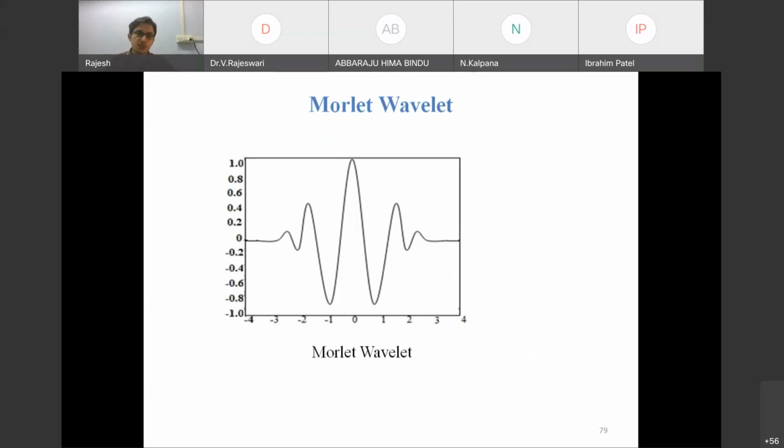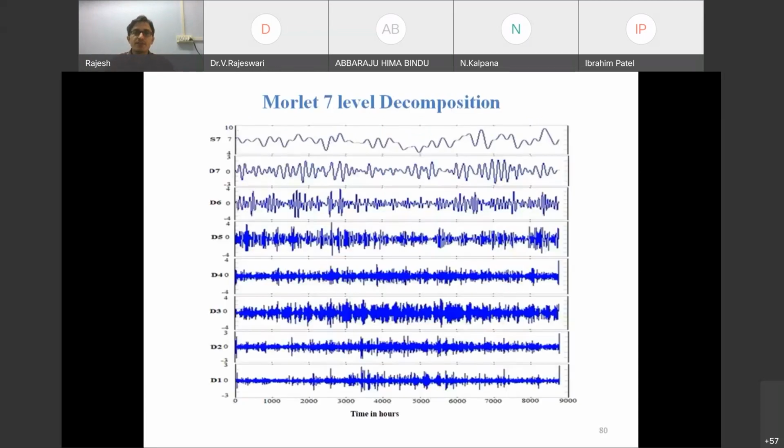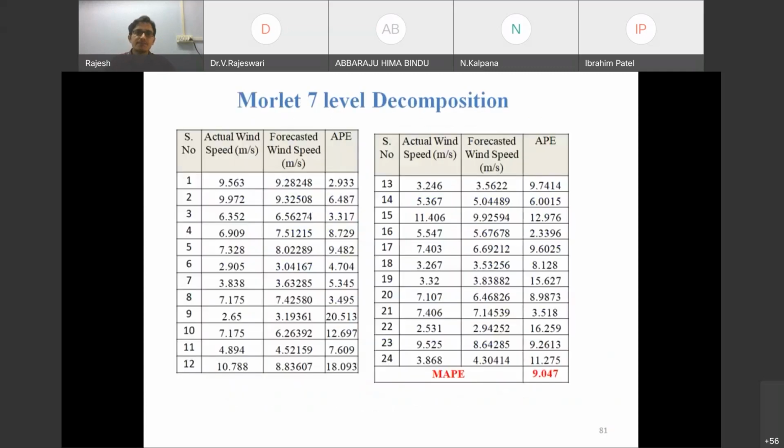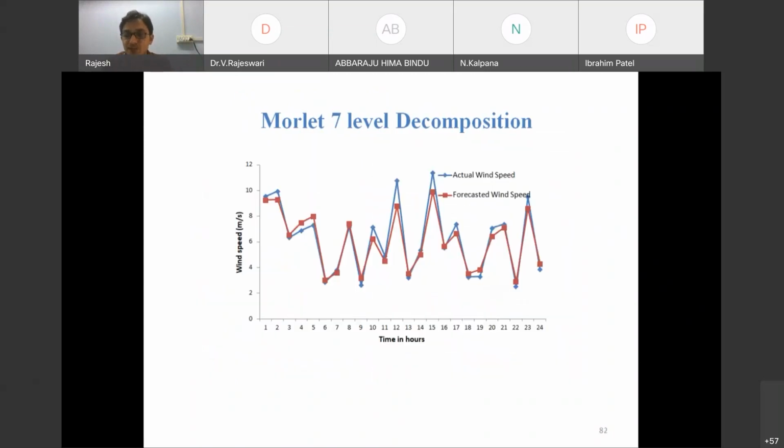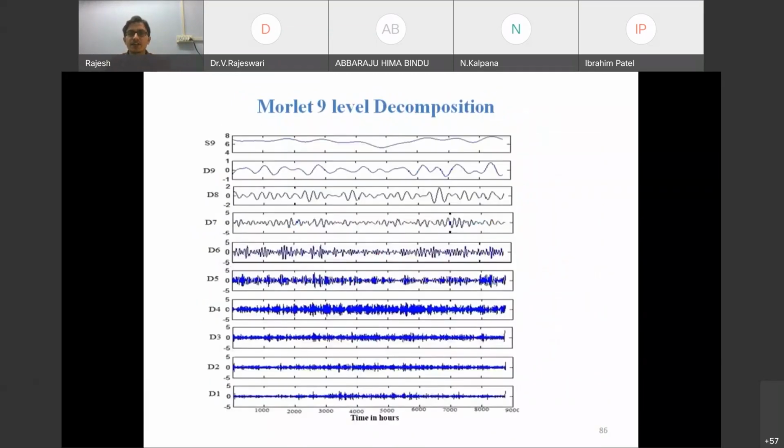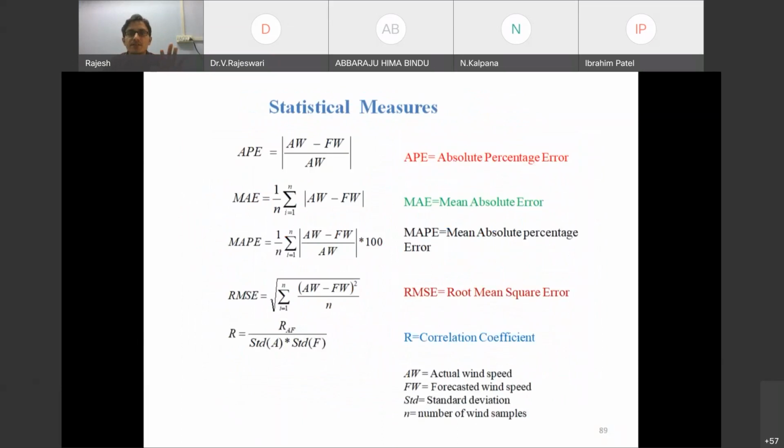Next one is the wavelets. We can use a different type of wavelet. Mexican hat, Morlet. This is the Morlet wavelet. Same decompositions, but forecasting using the Morlet wavelet. That means what is the change between the previous one and this one? Previously the activation function was the Mexican hat wavelet function, but now the Morlet wavelet function is the activation function. That mathematical function is different. The rest is the same, a similar procedure.